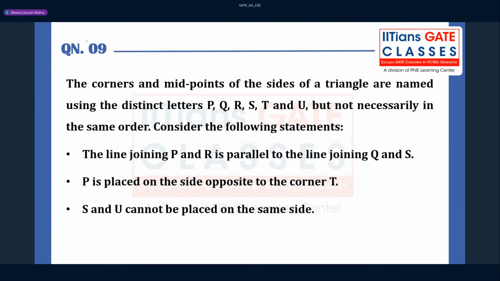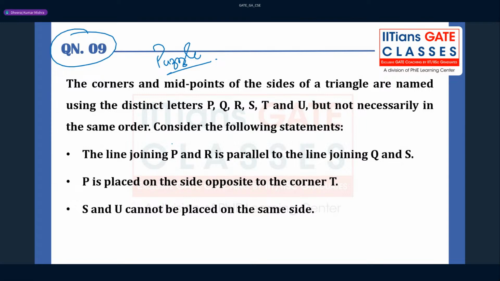Now question number 9 is what, guys? The corners and the midpoints of the sides of the triangle are named using distinct letters P, Q, R, S, T, and U, but not necessarily in the same order. So this is a puzzle-based question. You have to just read the question and answer it. Can somebody tell me, guys, what will be the answer for this question?